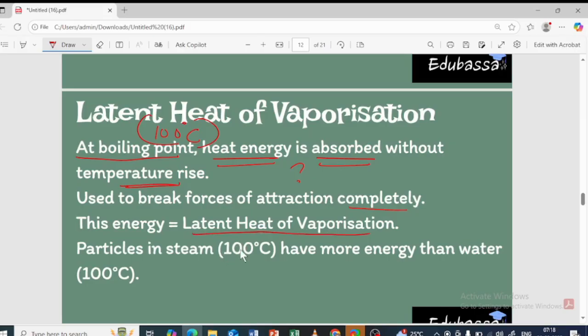Now it is very obvious that particles in the steam, that is at 100 degrees Celsius, will have more energy than those in the water. That is obvious, right? In the water, the kinetic energy will be less, because the heat energy has been used to break the force of attraction between the particles. Hence, in the steam, in the vapor, in the gaseous state, the particles will have more energy compared to that of the water.